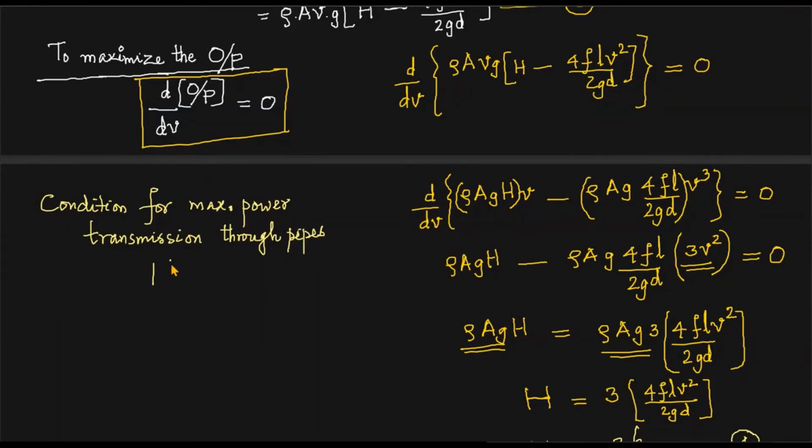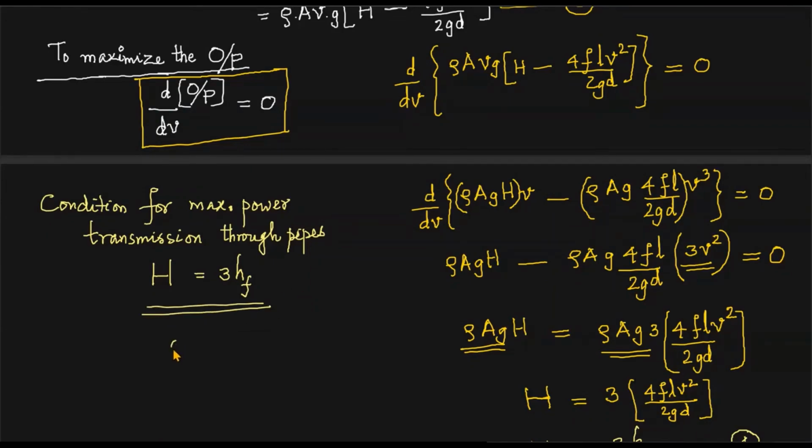The head available at inlet should be 3 times the head loss due to friction. HF is the head loss due to friction during the pipe flow over the length L. So the head available at inlet should be 3 times the head loss due to friction during the flow. Then the maximum power can be transmitted through the pipe. So H is equal to this one.